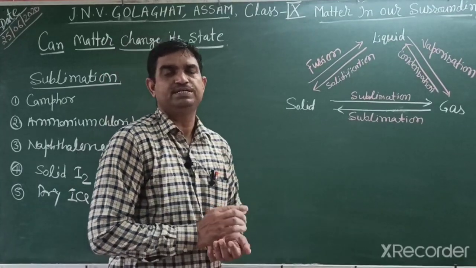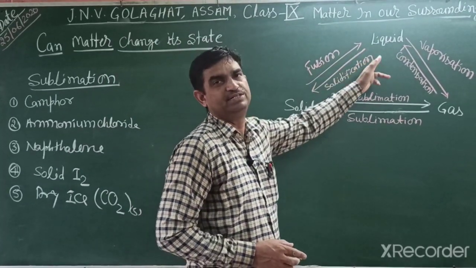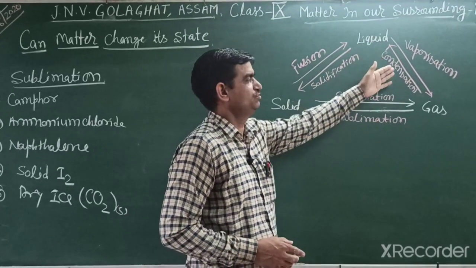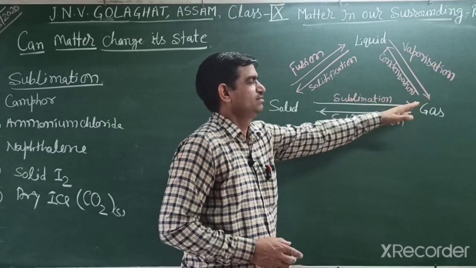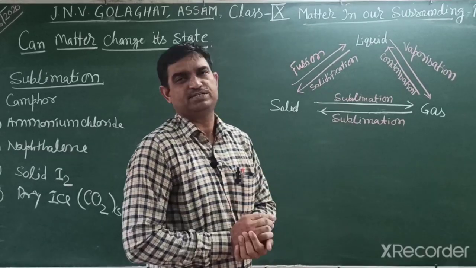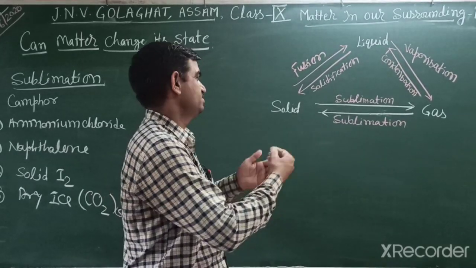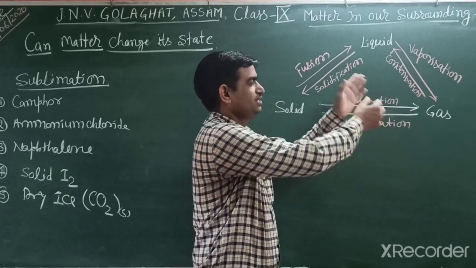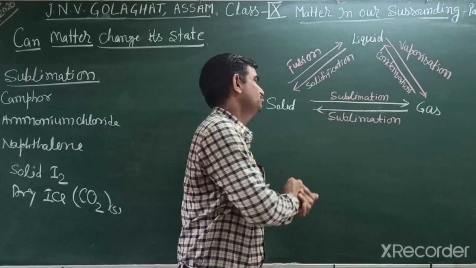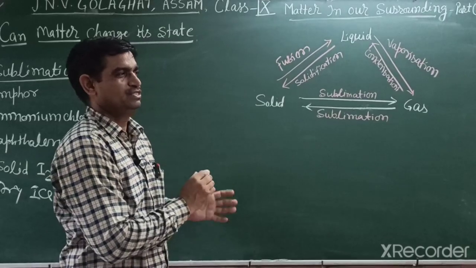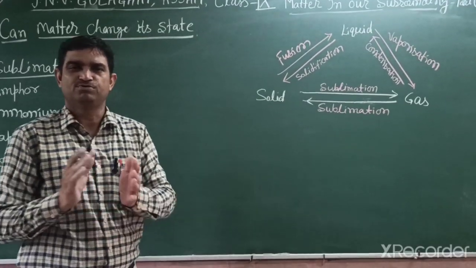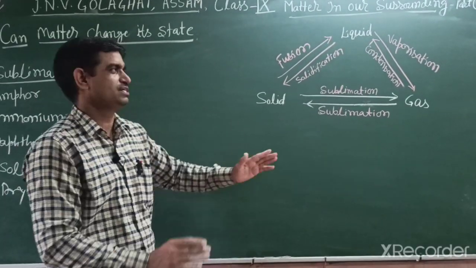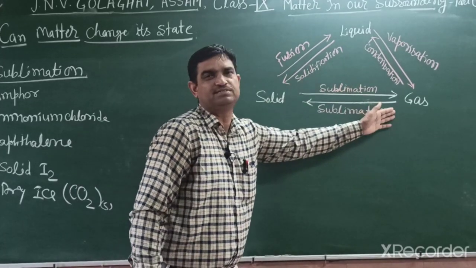Students, when we heat any solid it changes into liquid, and when we heat further the liquid changes into gas. But some substances, when we heat them, change directly from solid to gas, and when we cool them down they don't change into liquid, they change again into solid. Some substances do not pass through the liquid state, they change directly to the gaseous state.